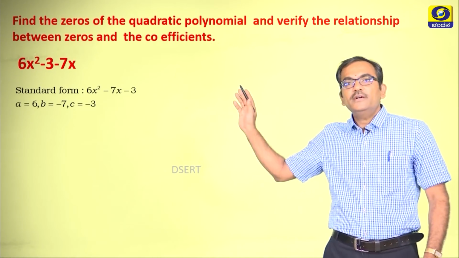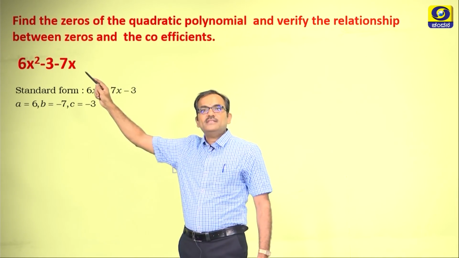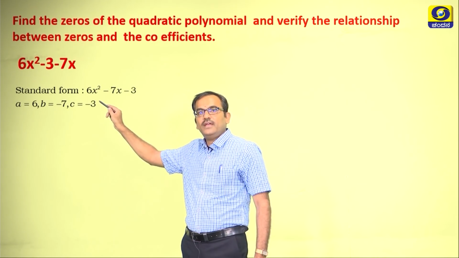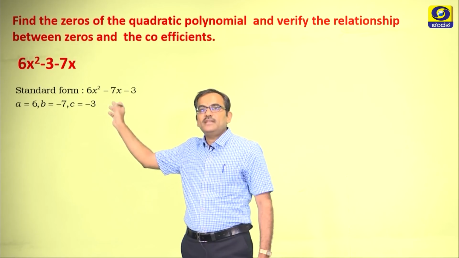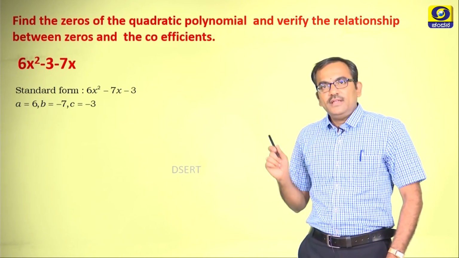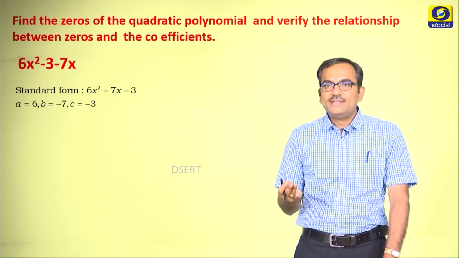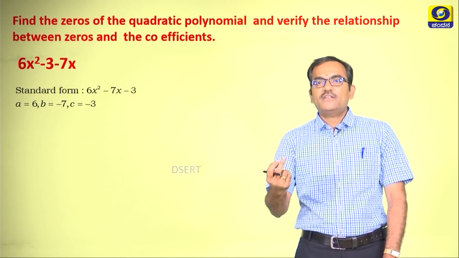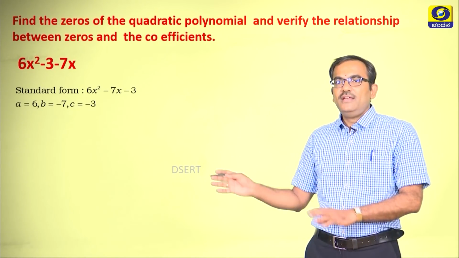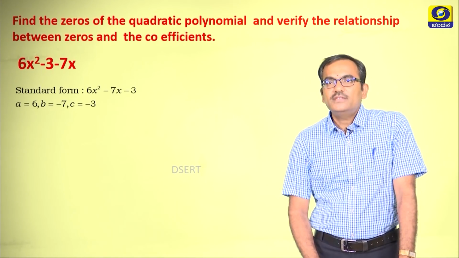As you can see here, 6x square minus 3 minus 7x can be rewritten as 6x square minus 7x minus 3, right. Soon after writing the standard form, you need to find the coefficients of x square, x and the constant and label them as A, B and C as done here, right. This is the basic step.